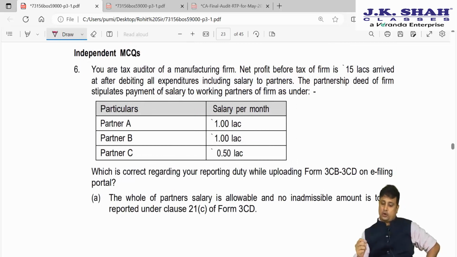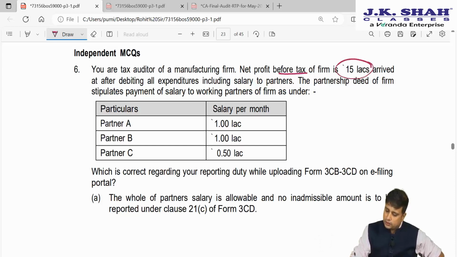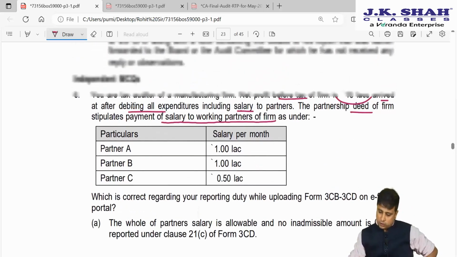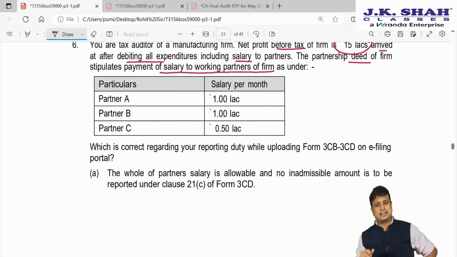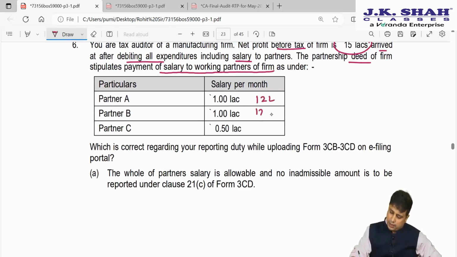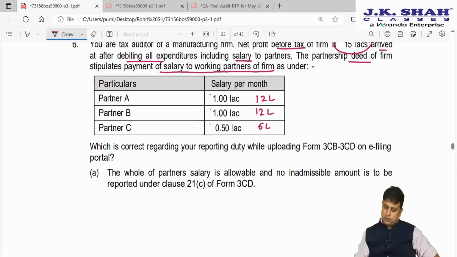So you are the tax auditor of a manufacturing firm. Net profit before tax of the firm is 15 lakhs, arrived at after debiting all expenditure including salary to partners. The partnership deed of the firm stipulates payment of salary to the working partners. So how much have they paid? Their profit so far is 15 lakhs, after debiting the expenses and salary. The salary is per month, so here the salary is 12 lakhs per year, and this will be 6 lakhs.